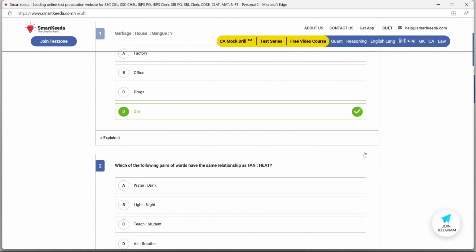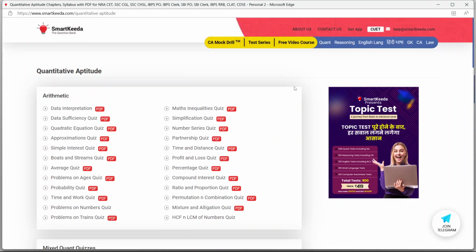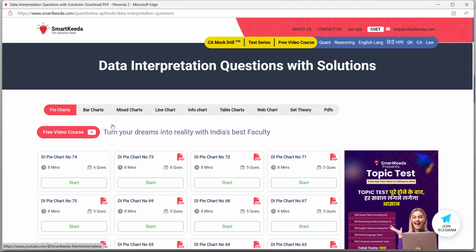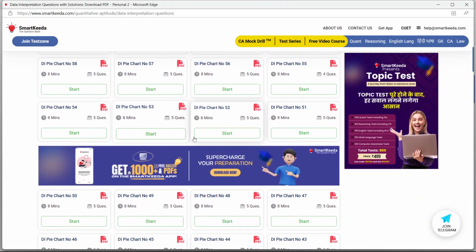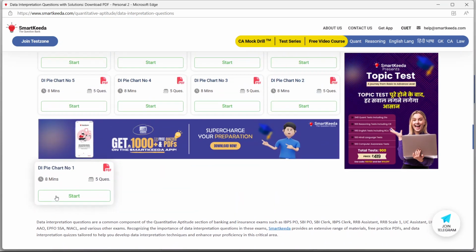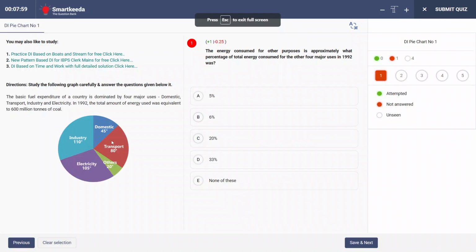I hope this much is clear to everybody, how to solve the quant section as well. Let's say data interpretation comes up too much in the general test section of CUET. You open up the first quiz. We open data interpretation pie chart 1 and start the quiz. You can see a very simple quiz.